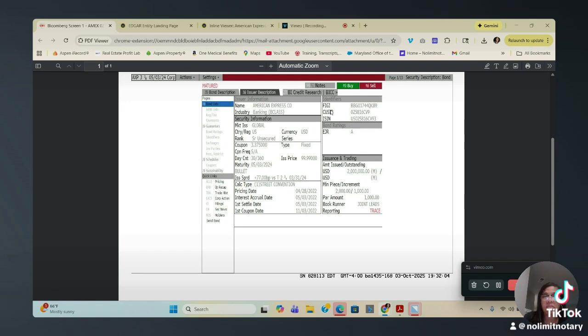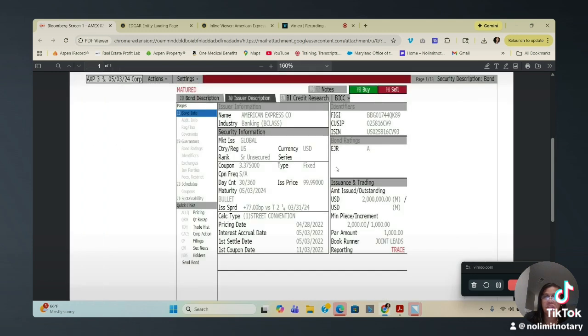So there's a CUSIP number right here. I don't know if you guys could see it. Let me see if I can zoom it in a little bit more. There we go. There goes the CUSIP information right there. Who is it? American Express. It's on the market, on the global market, the US. It's outside too, but this is one that we are just looking at today. The pricing is right there. Pricing date, when they discover how much they want to sell this stuff for, how much the interest is, the accrual date, the first settlement date that they had. This is all of it.